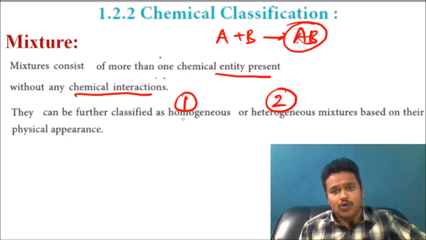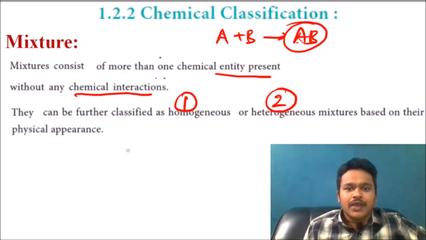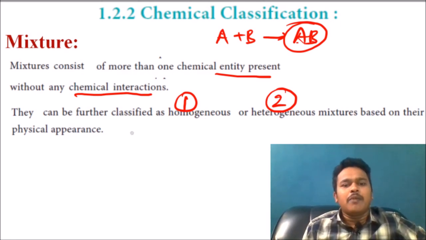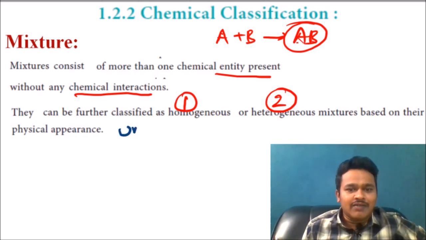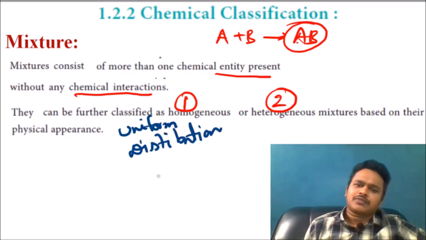See here, homogeneous. What is homogeneous? It is based on a uniform distribution. I will tell what is uniform distribution.